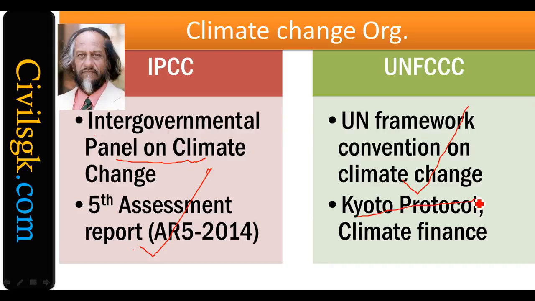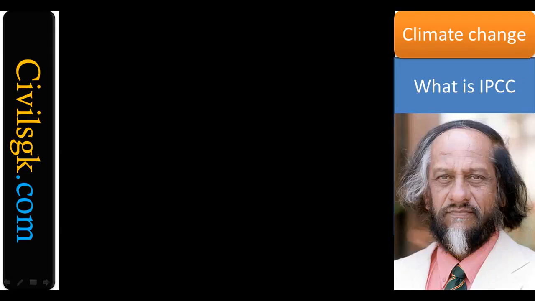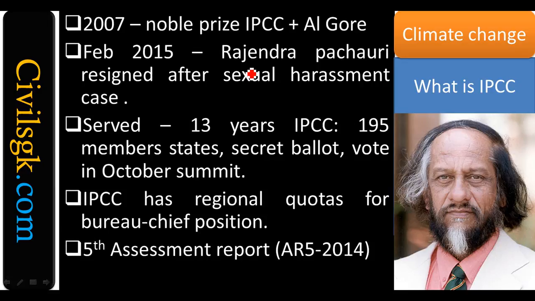Again, this person. What is this IPCC? In 2007, very, very important, IPCC got the Nobel Prize for its contribution to the world in reversing climate change. IPCC went to the Nobel Committee along with Al Gore, and Rajendra Pachauri also was there for this body. But after some time, in February 2015, Rajendra Pachauri resigned from his post over a sexual harassment case against him.